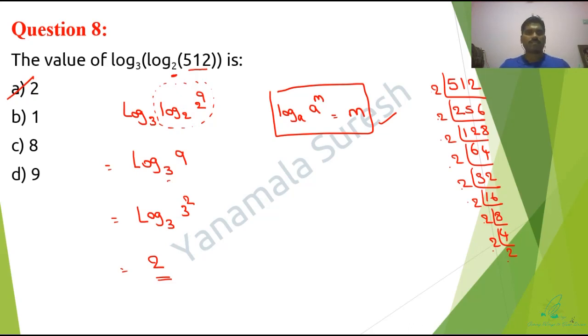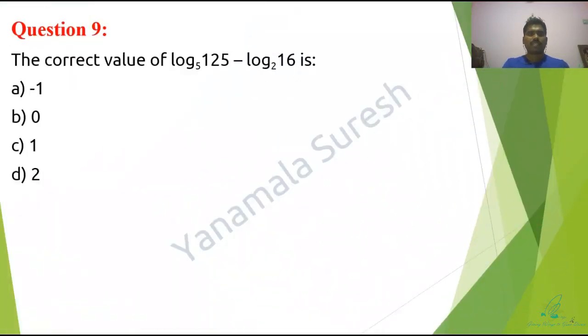Next one guys. The correct value of, so they had given another logarithmic expression, log 125 base 5 minus log 16 base 2. Now 125 can be written in terms of 5 powers, that is log 5 cube base 5 minus log 16 in terms of 2 powers, 2 power 4 base 2.